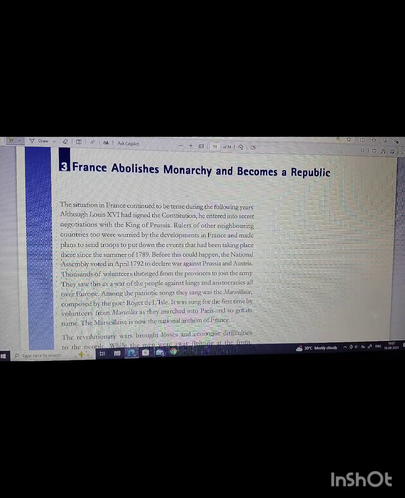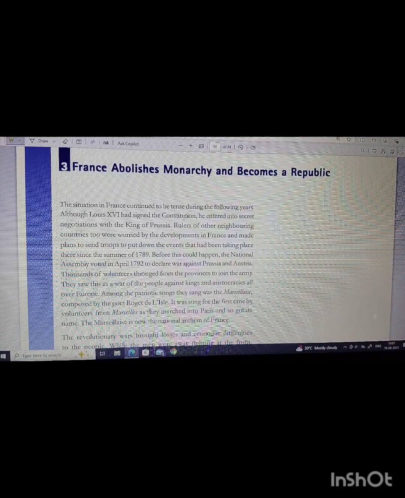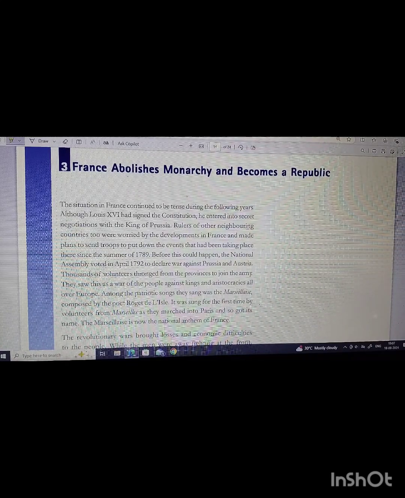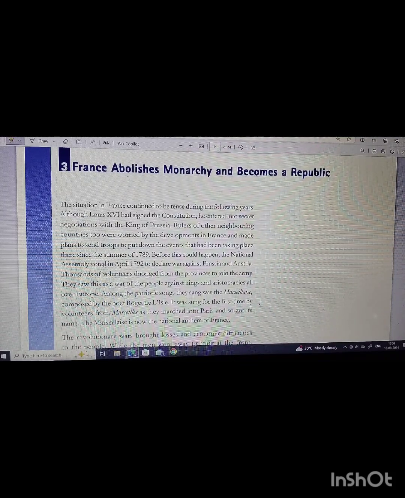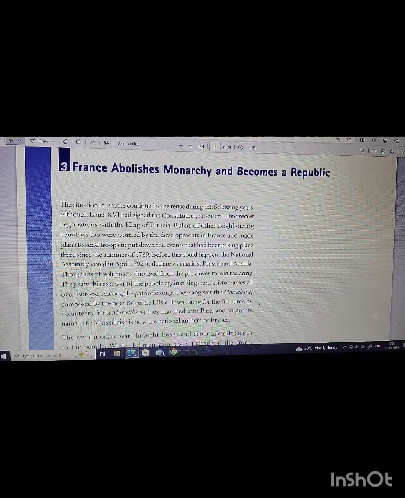The situation in France continued to be tense during the following years. Although Louis XVI had signed the constitution, he entered into secret negotiations with the King of Prussia. Rulers of other neighboring countries too were worried by the developments in France and made plans to send troops to put down the events that had been taking place there since the summer of 1789.